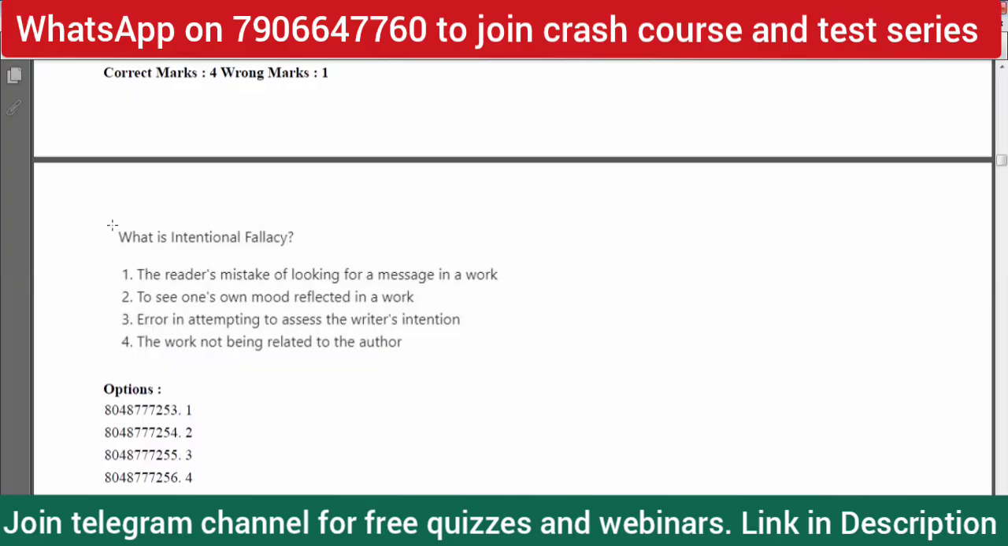And in this case, as you can see, what is intentional fallacy? It is the error in attempting to assess the writer's intention. So the correct option is three. We can write it under the literary criticism and theory part.